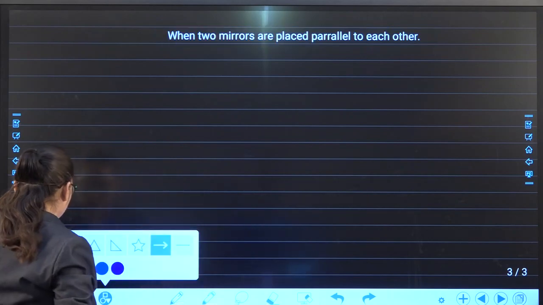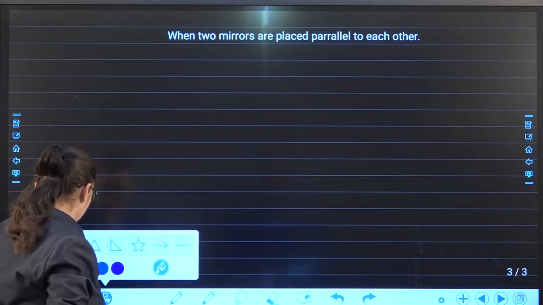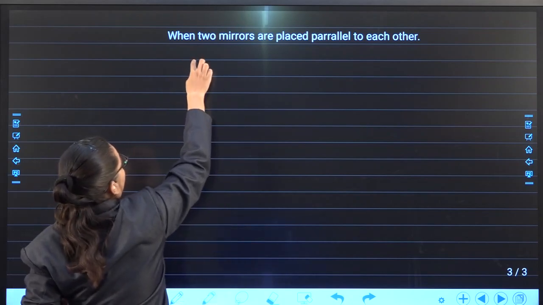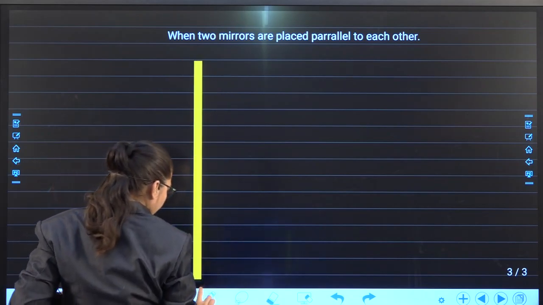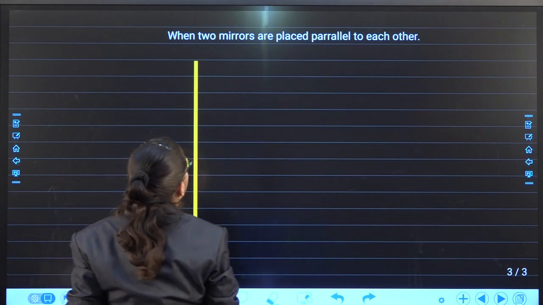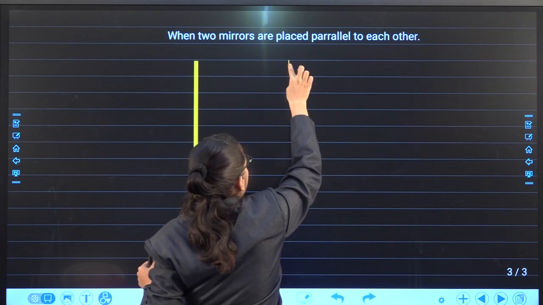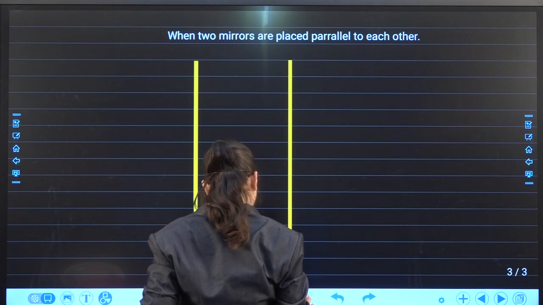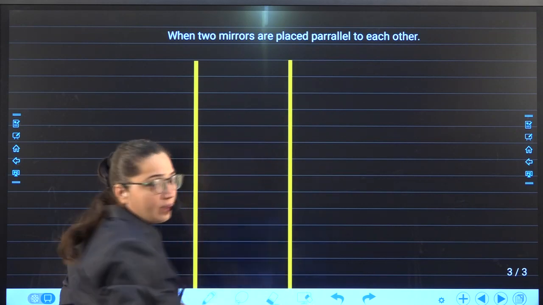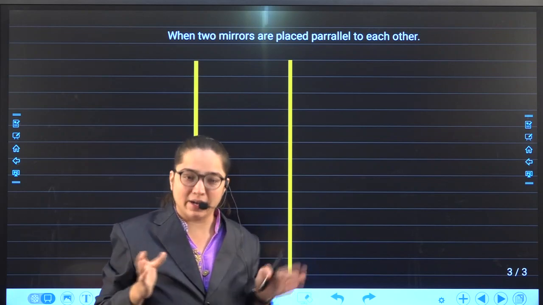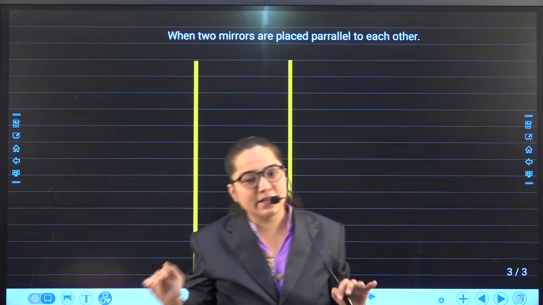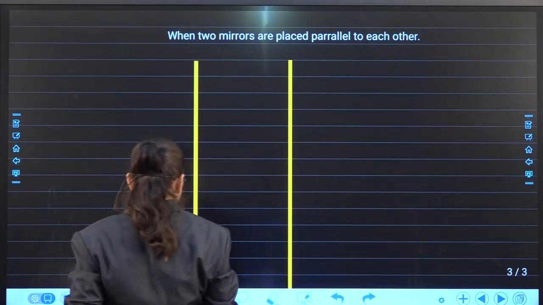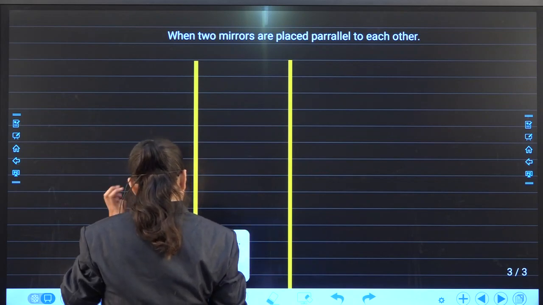So for that, we have to keep two mirrors parallel to each other. This is the first one. This is the next one. I'm keeping two mirrors parallel to each other such that the inner side is reflecting but the outer side is non-reflecting. So we need to make the outer side non-reflecting.